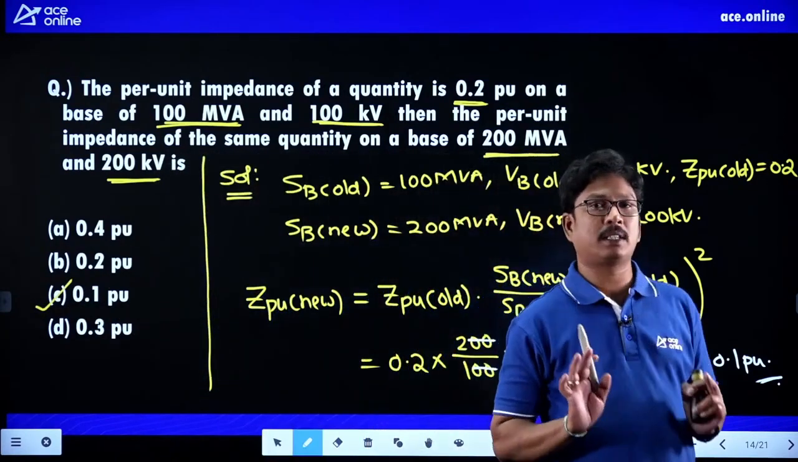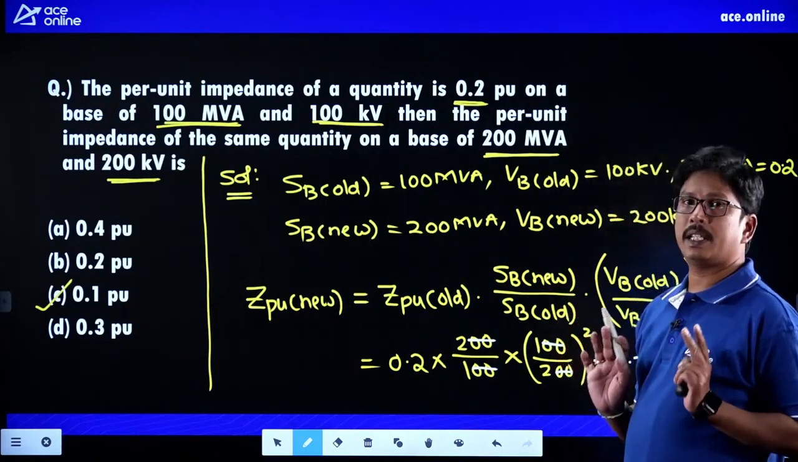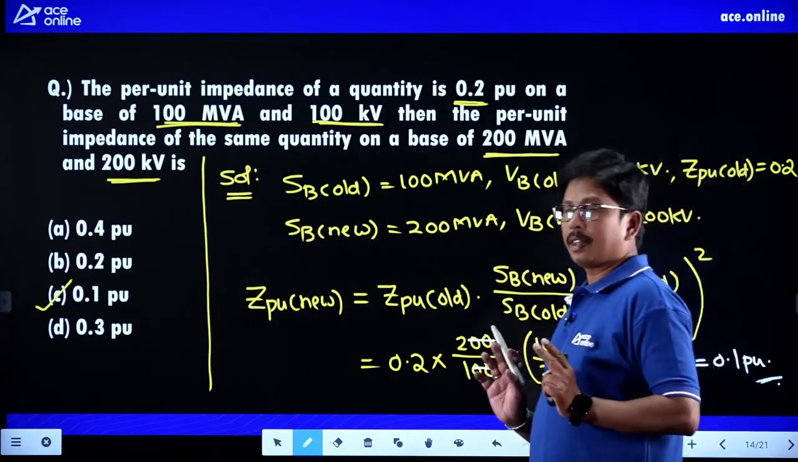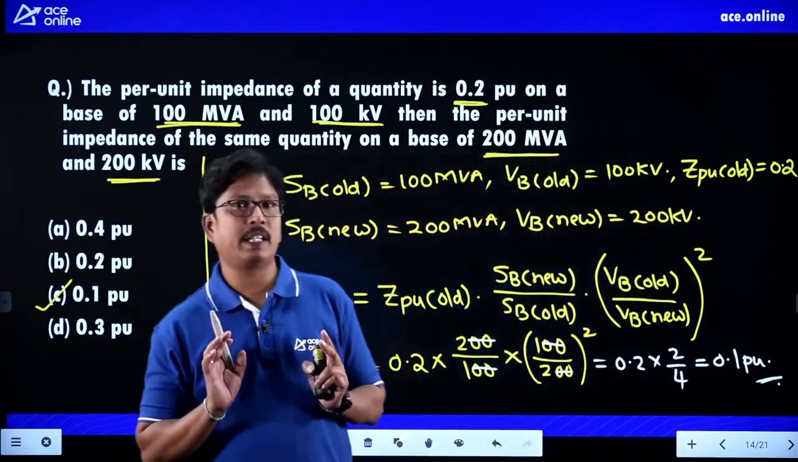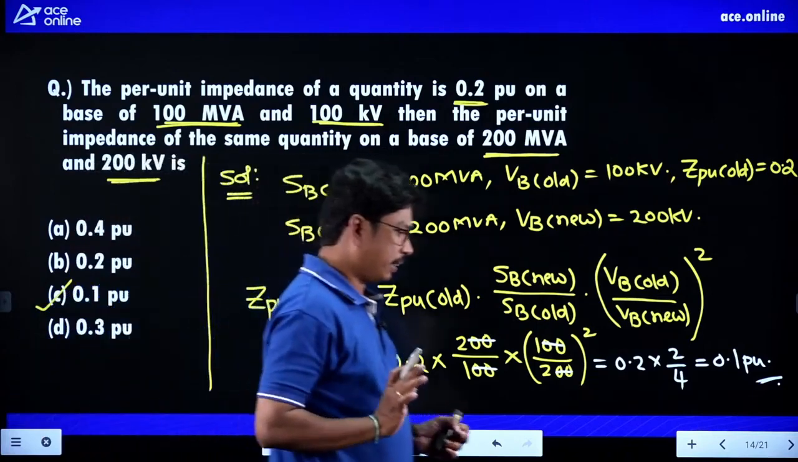Very simple formula based question, students. Just remember the formula, you will get the answer. Right? So very simple question, the very basic question in the per unit quantities. Right, students?